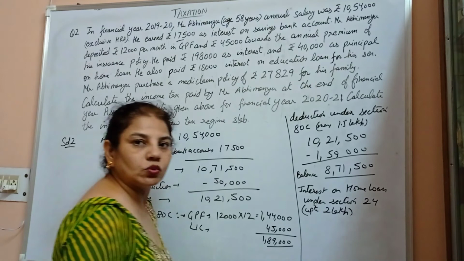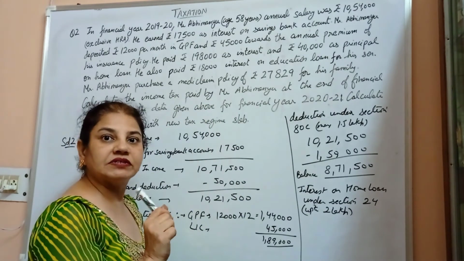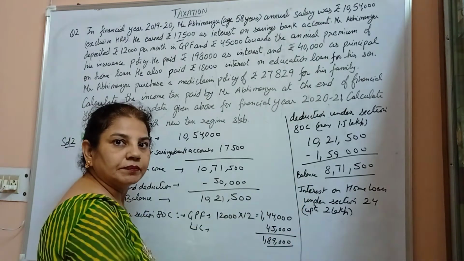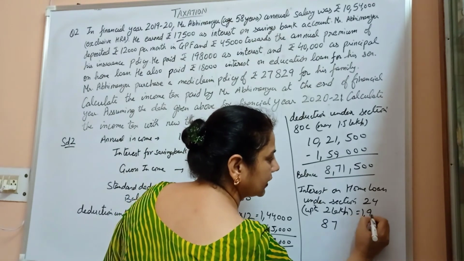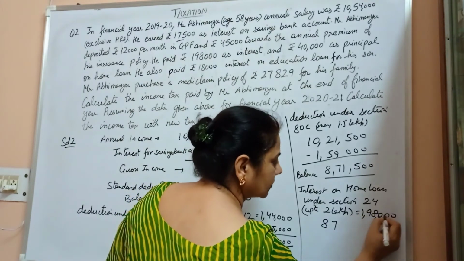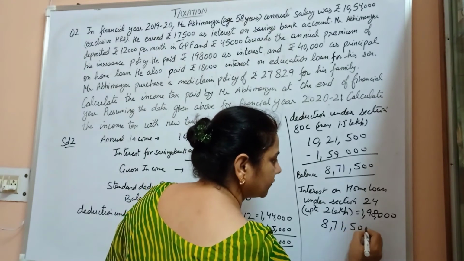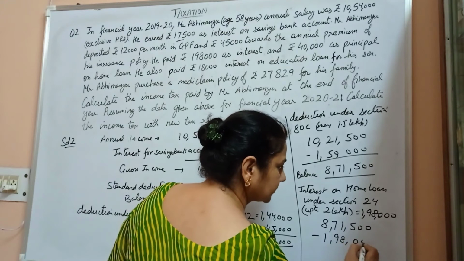Interest up to rupees 2 lakh will be deducted. Here he paid 1,98,000, which is less than 2 lakh. So 1,98,000 complete will be reduced from the balance. We subtract 8,71,500 minus 1,98,000.